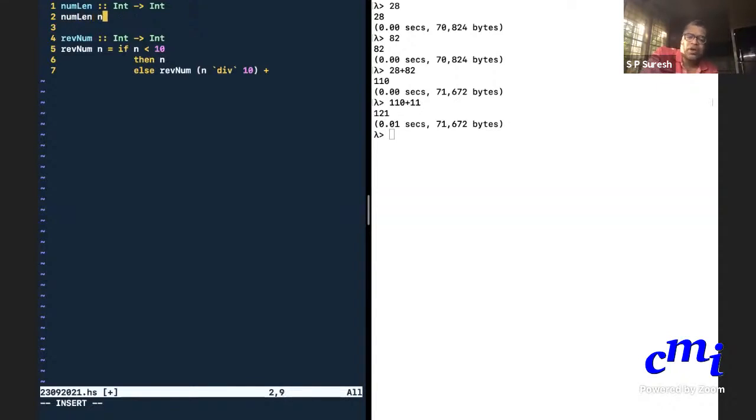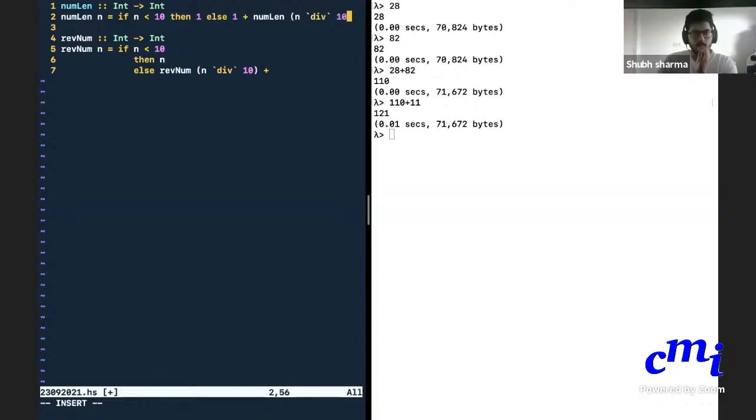Same thing. If n is less than 10, then 1. Else 1 plus numlen of n div 10. Is this clear? Sir, can you use log directly?